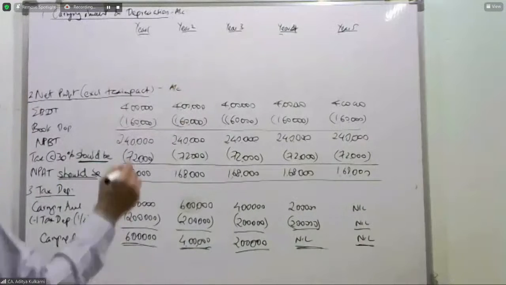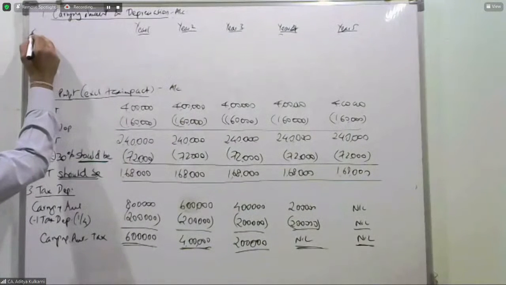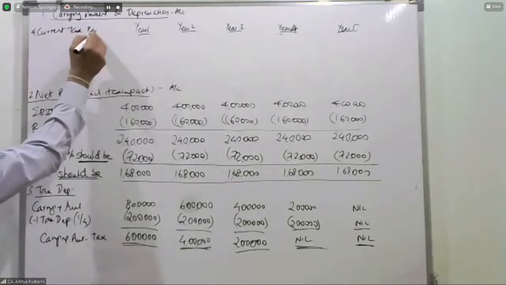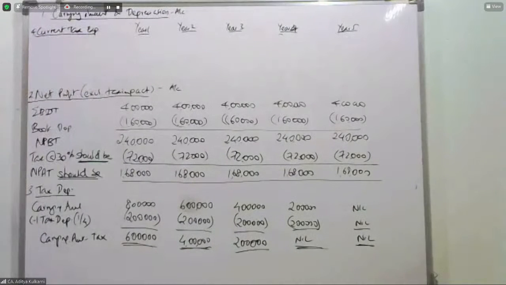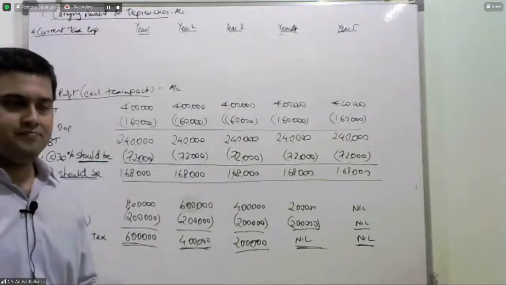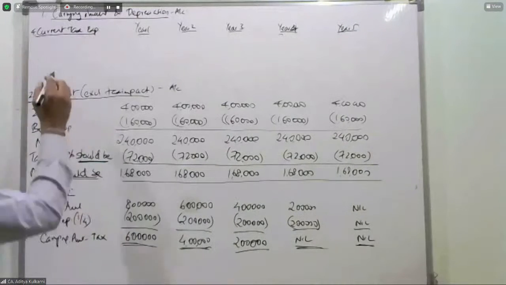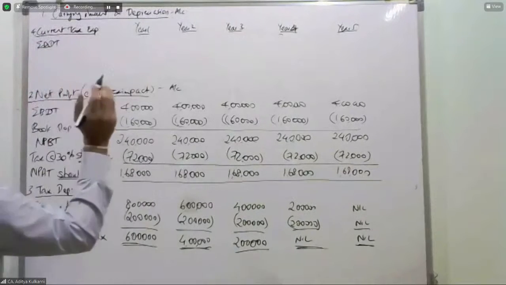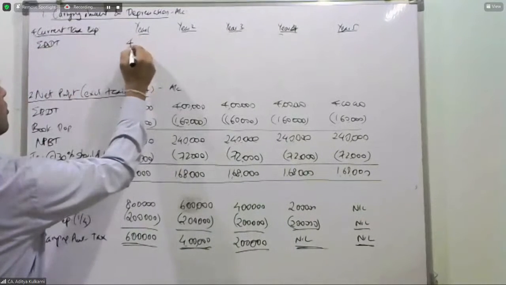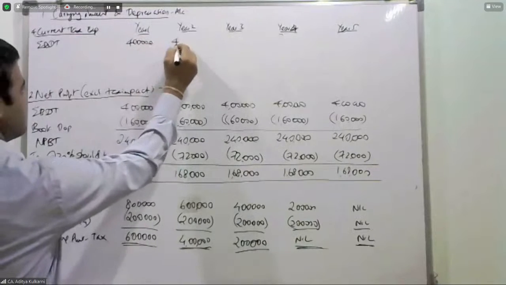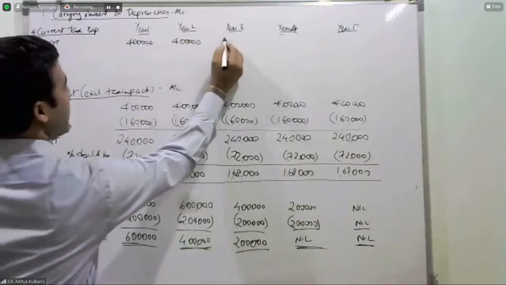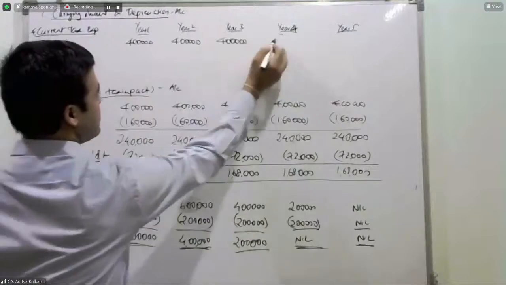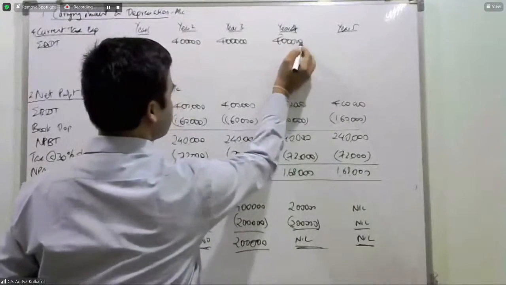Okay. Now, current tax expense. The fourth working will be current tax expense. Now pay attention. Here, my earnings before depreciation and tax is 4 lakhs each year. Correct?